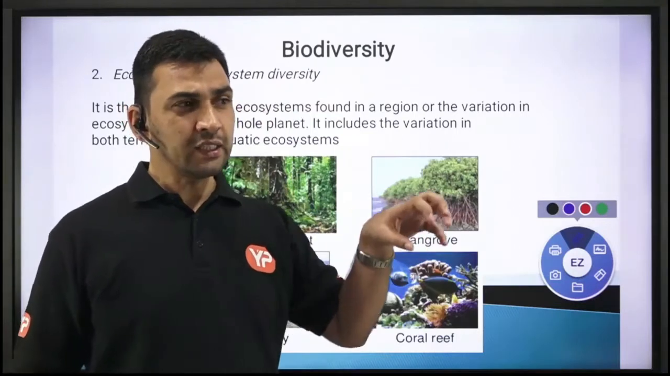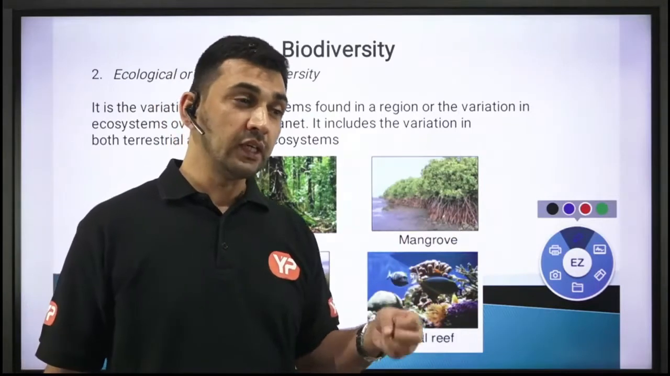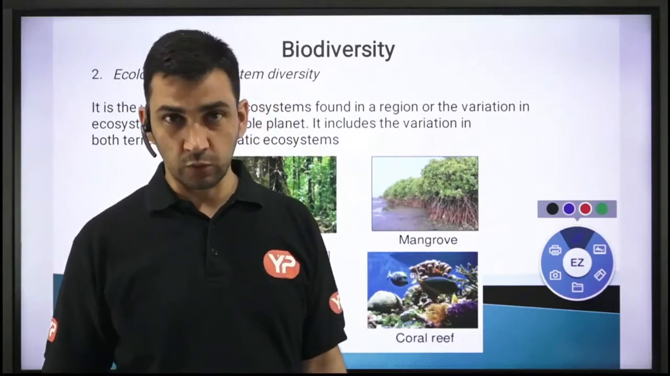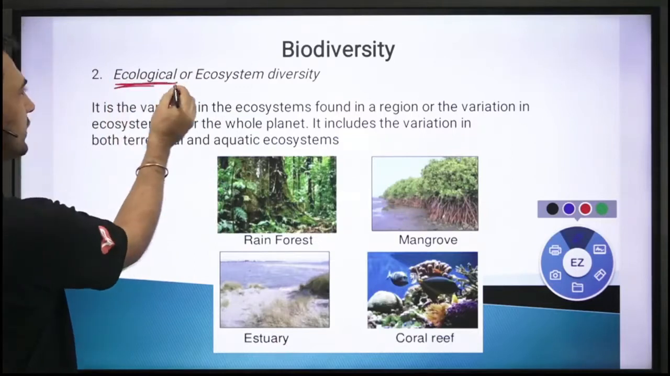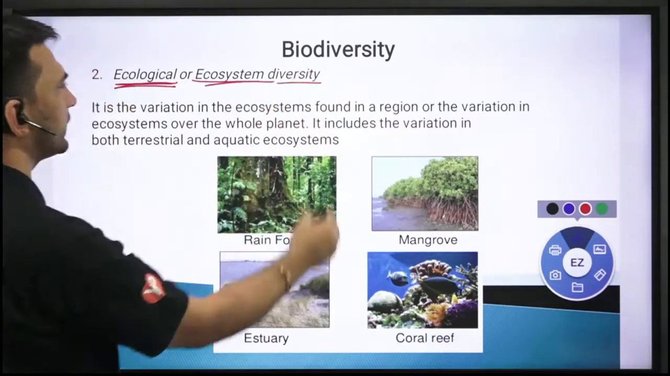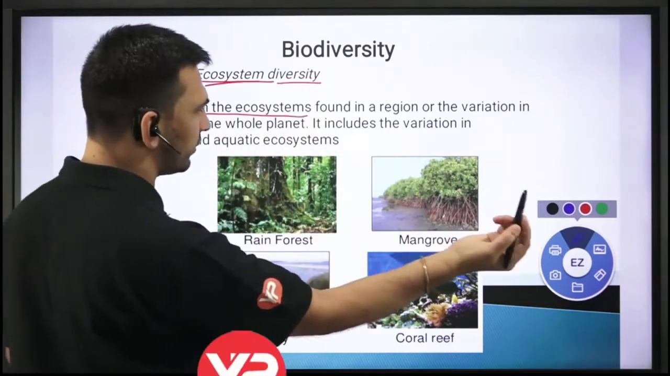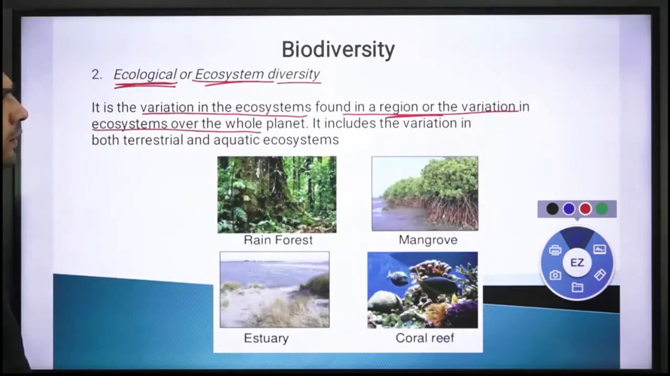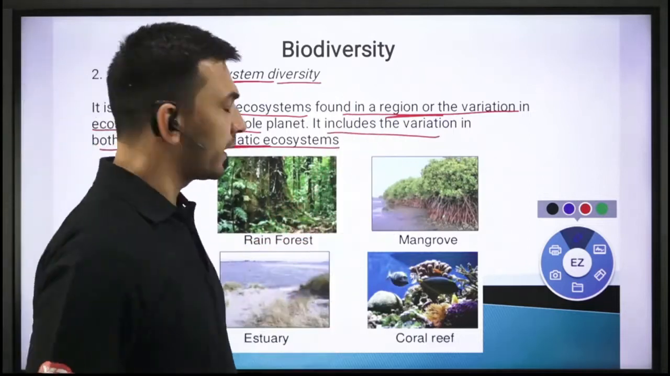So the larger the number of different ecosystems, obviously you're going to have a different variety of life forms existing on those ecosystems. So biodiversity also includes ecological diversity, or you can just call it ecosystem diversity, right? It is the variation in the ecosystem, different kinds of ecosystem found in a region, or the variation in ecosystems over the whole planet. It includes the variation in both terrestrial and aquatic ecosystems.